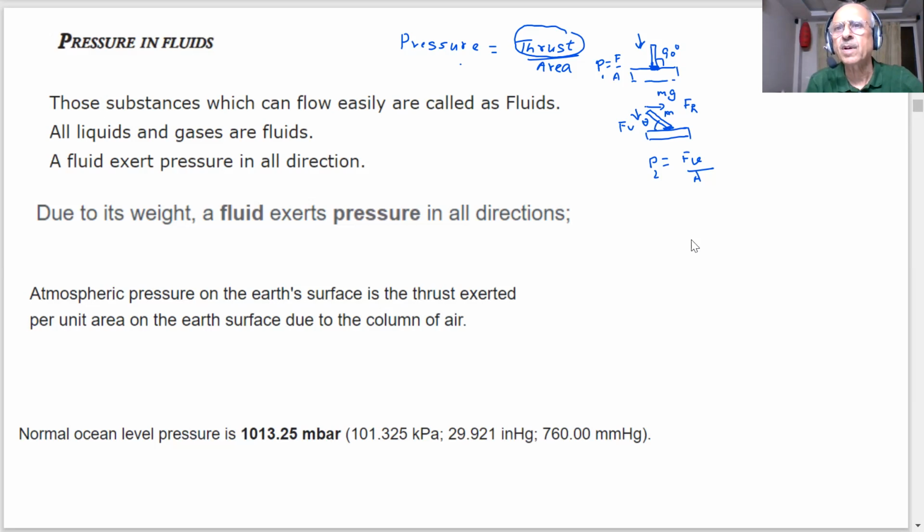How can P2 be more? Then you have divided the force into two components. Here there is only one component, that is the downward. So the pressure P1 will always be greater than P2, students. We have shown you this also.